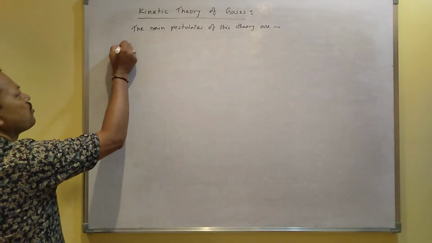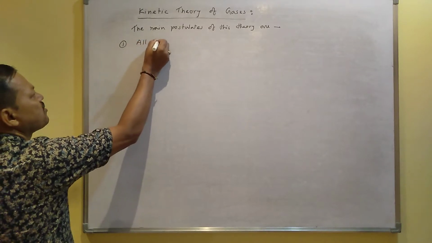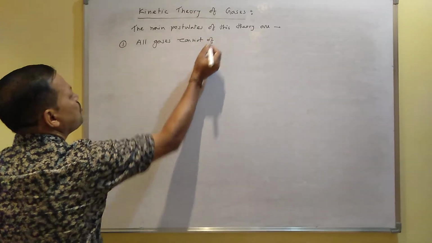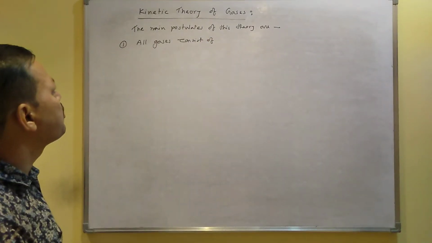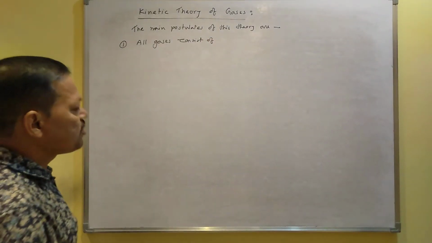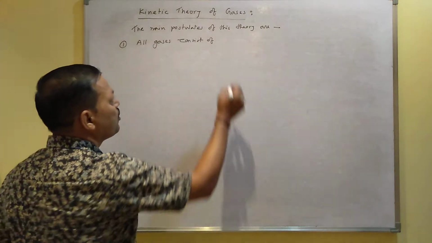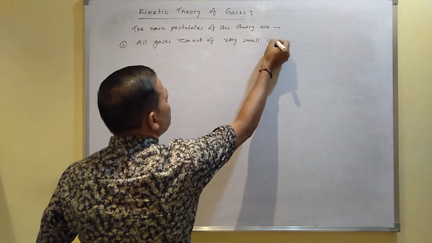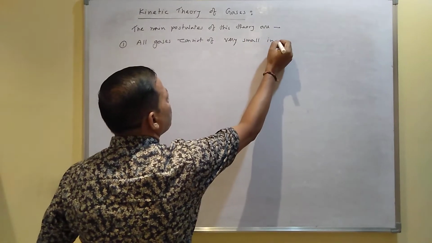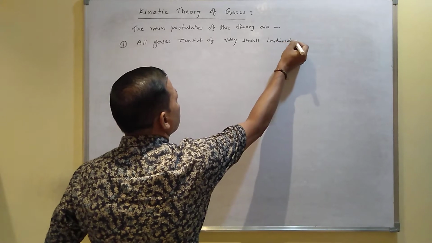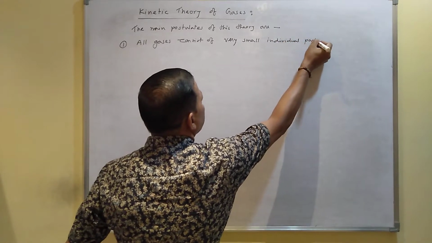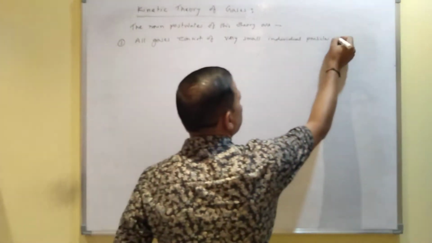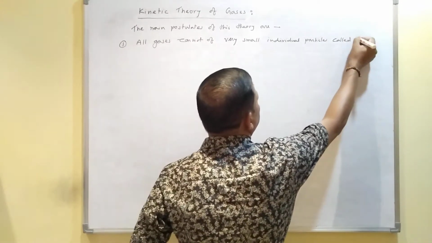Number one, all gases consist of very small individual particles called gas molecules.